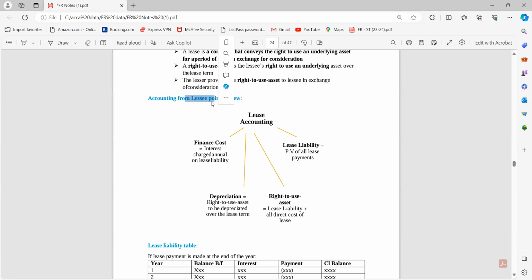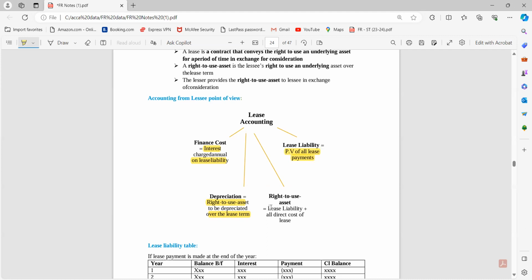things. So first of all, finance cost, that means the interest charged on the lease liability on an annual basis. What will the lease liability be? That is the PV of all the lease payments. And whenever we consider depreciation, depreciation is charged on the right of use asset over the lease term. For the depreciation purpose, we need the right of use asset.